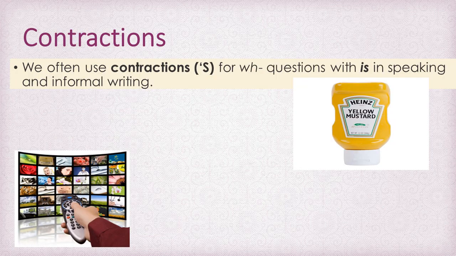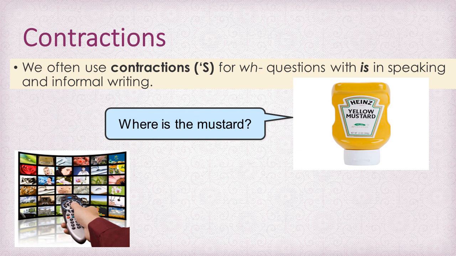Now we're going to move to contractions. We have already seen contractions in the previous video. We often use contractions, which means apostrophe S, for WH questions with is, in speaking and informal writing, the verb to be. First example, where is the mustard?